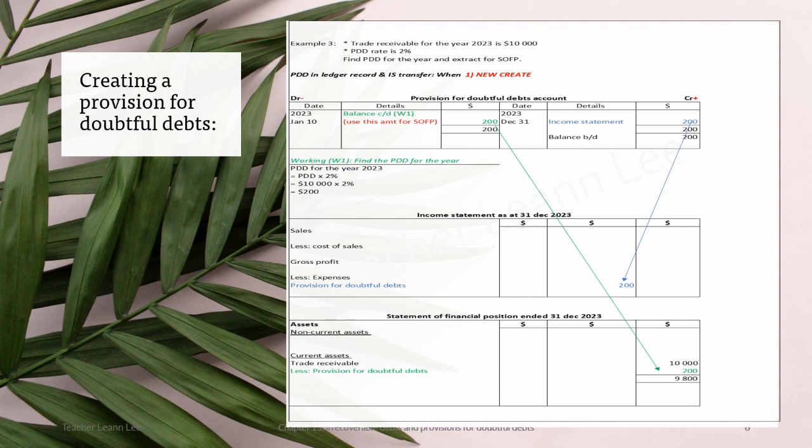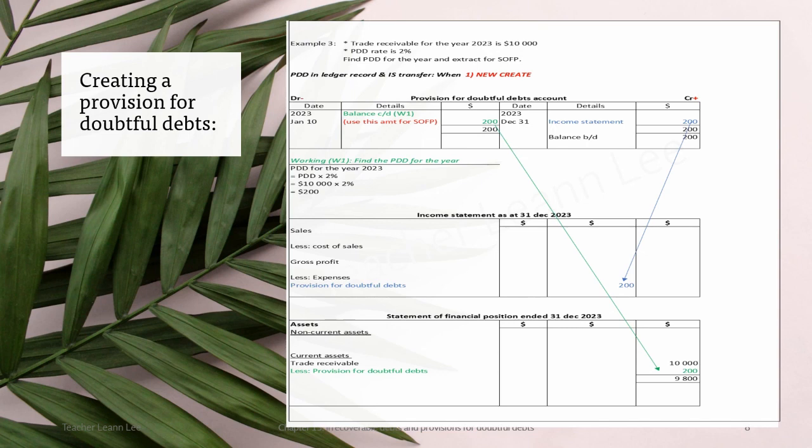Can you see the last financial statement, the statement of financial position? They need to minus under the trade receivable. Therefore, the plus and minus side must be opposite to the trade receivable. Okay, long story short. Now, for the provision for doubtful debt, when it happens, I must add it into the credit side. And the detail will show income statement.